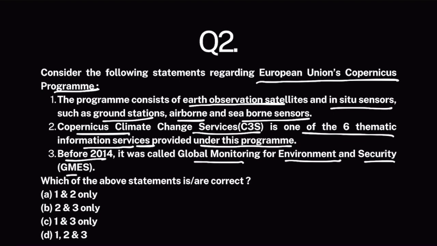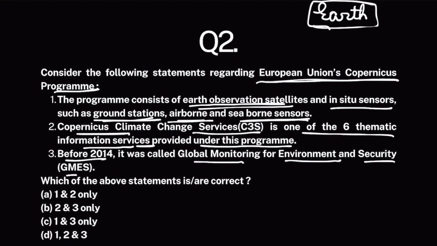All right. The thing is, European Union has launched a program called Copernicus program. Under this Copernicus program, they would have launched many Earth observation satellites, many ground stations, many seaborne sensors, airborne sensors to monitor Earth, to generate information on Earth. Now, the purpose of generation of this information is to serve 6 purposes. One of those purposes is climate change. Okay. The other 5 purposes are atmosphere monitoring, ocean monitoring, surveillance, and many more.